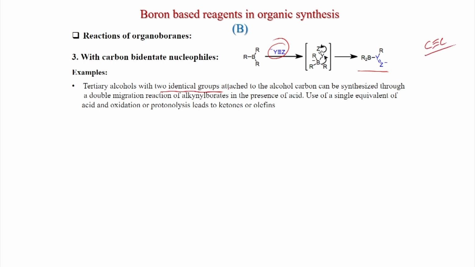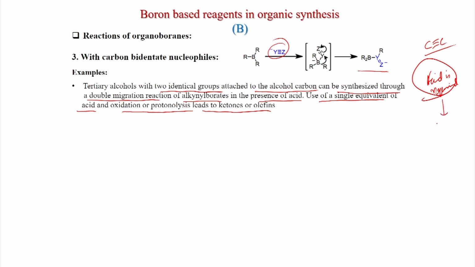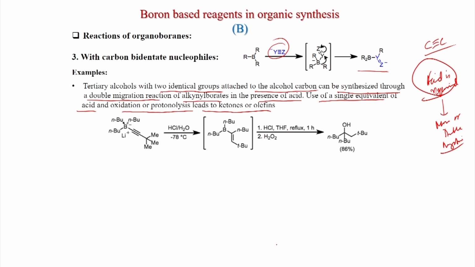Tertiary alcohols with two identical groups attached to the alcohol carbon can be synthesized through a double migration reaction of alkynyl borates in the presence of acid. Use of a single equivalent of acid and oxidation or protonolysis leads to ketones or olefins. So, depending on the amount of the acid, here acid is required, and depending on the acid, either mono or double migration. If you use more acid, then double migration, like see this system.